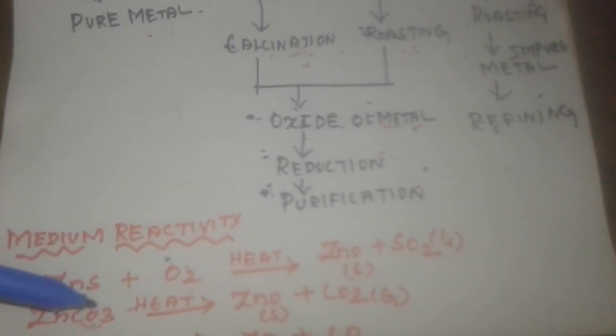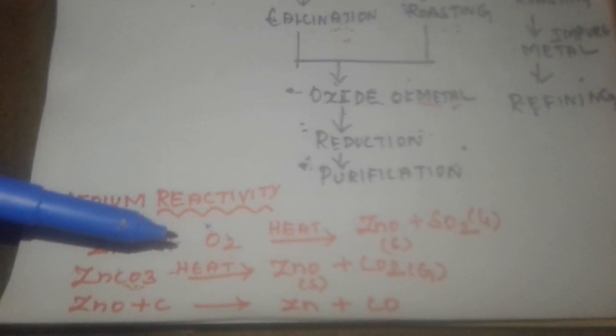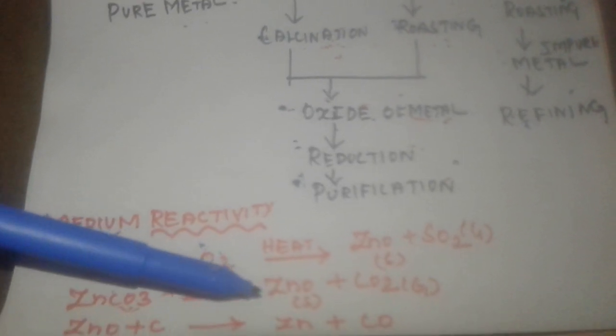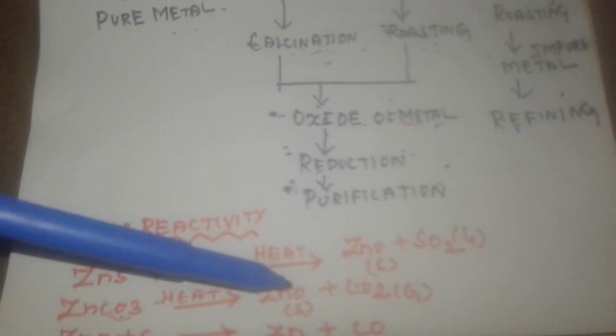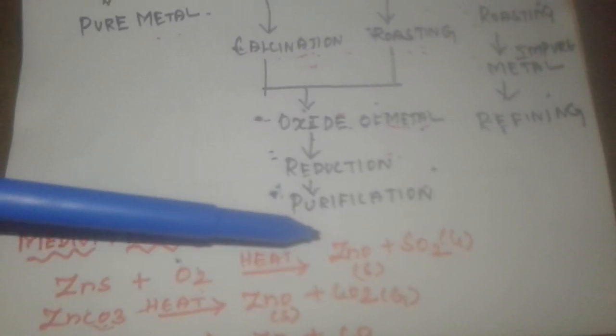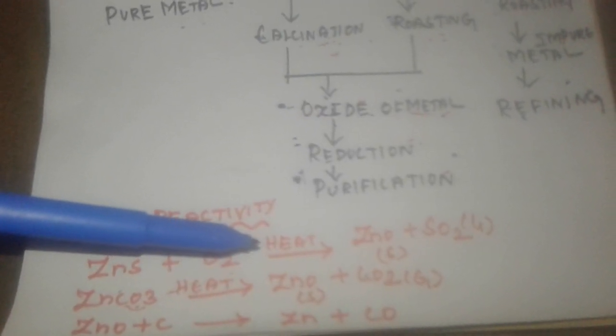In carbonate, what becomes volatile? Carbon dioxide. So when carbon dioxide is removed, what is the remaining reactant? Zinc oxide. So zinc oxide comes out as a product: zinc oxide plus carbon dioxide gas. From both reactants I can get my metallic oxides. Metallic oxide, how can I remove the oxygen?